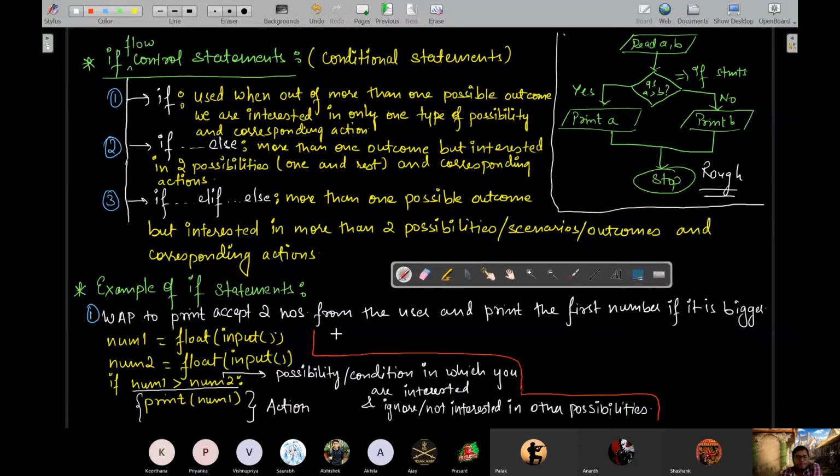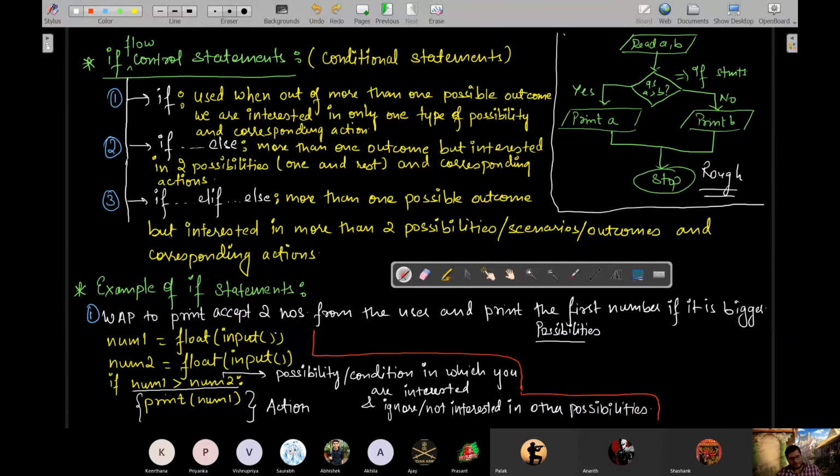Right. So देखो यहाँ पे how many possibilities are there? I'll write here. Possibilities are there. Okay, good. So how many possibilities are there?